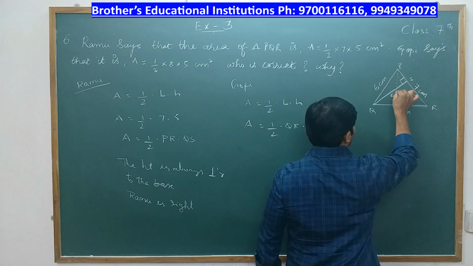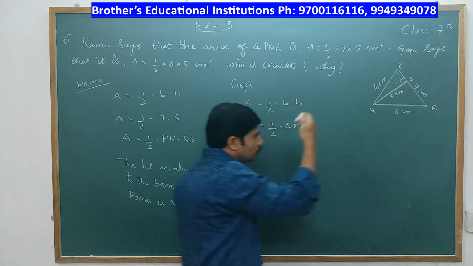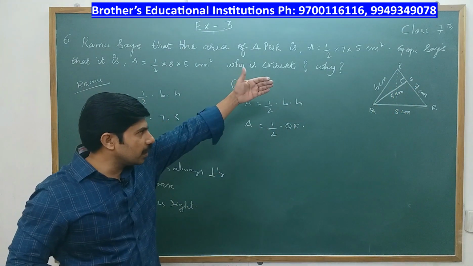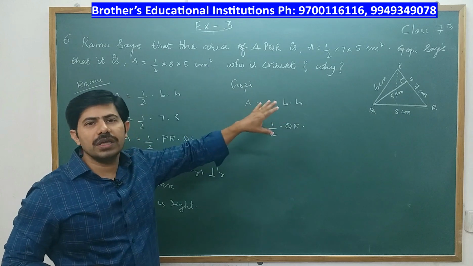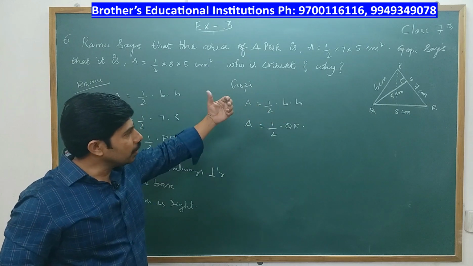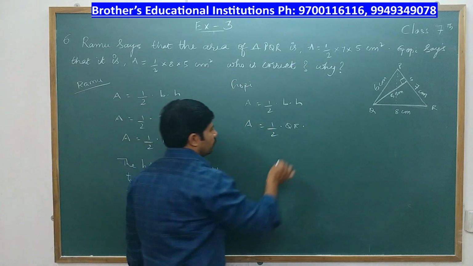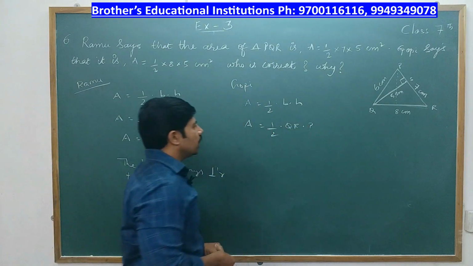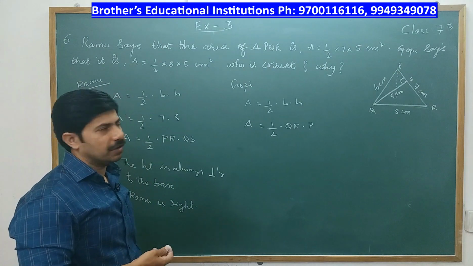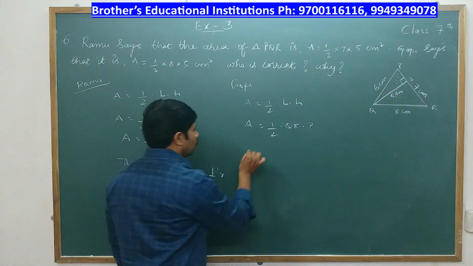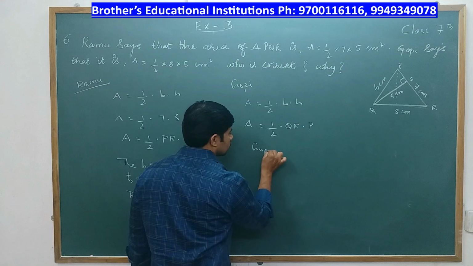Suppose if we draw from P to QR, the length of the altitude is not given in the problem. According to Gopi, the altitude is not clearly mentioned. So we don't know what is height. So in this case, we can't find the area of triangle. So we say Gopi is 100% wrong.